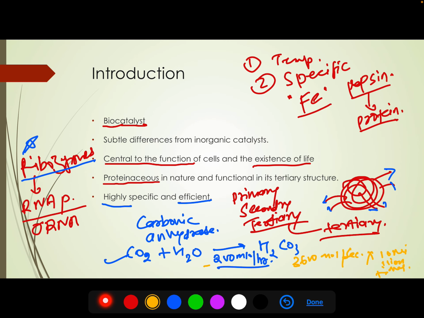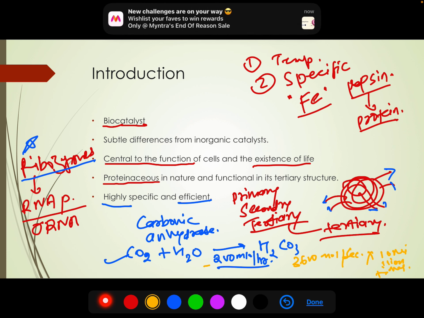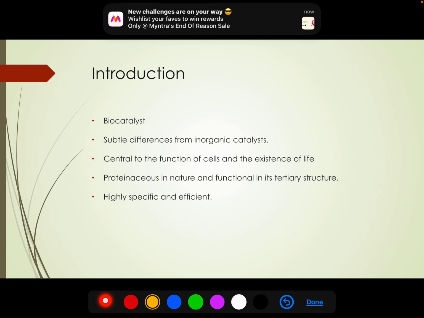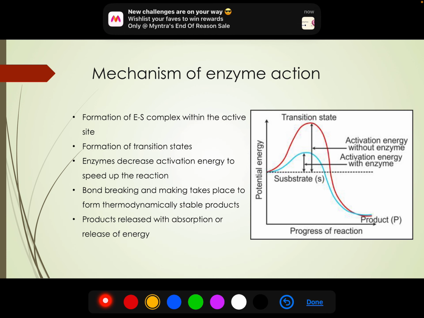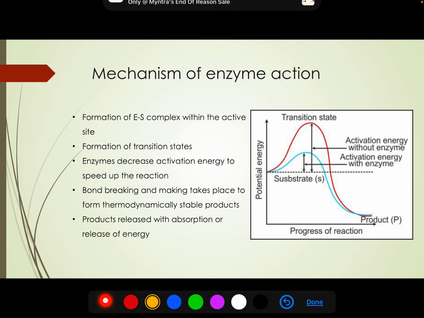Okay, we see that the enzymes are catalyzing reactions, but we need to understand how this happens in terms of mechanism. So if we try to understand the mechanism of a reaction, this graph will discuss the mechanism of reaction.